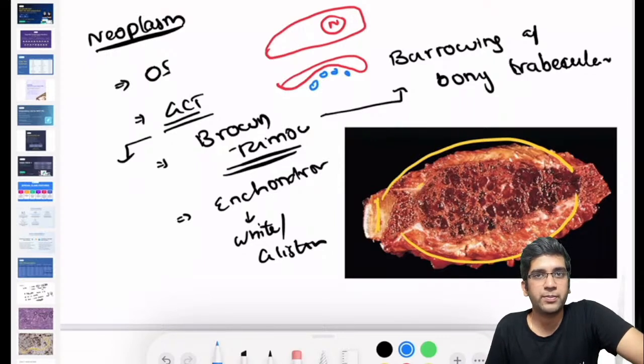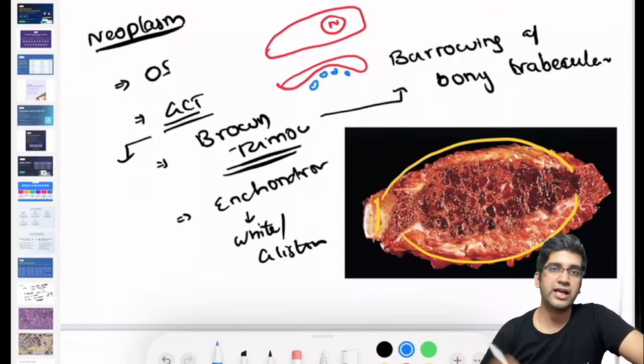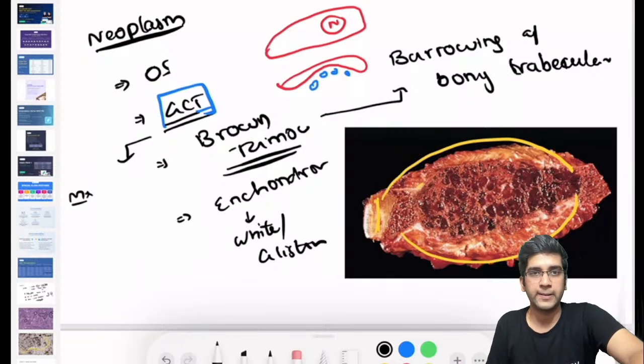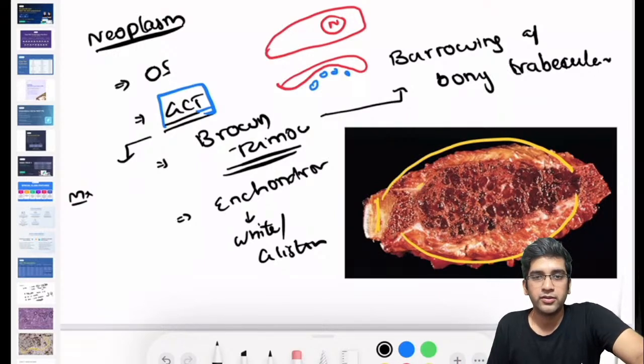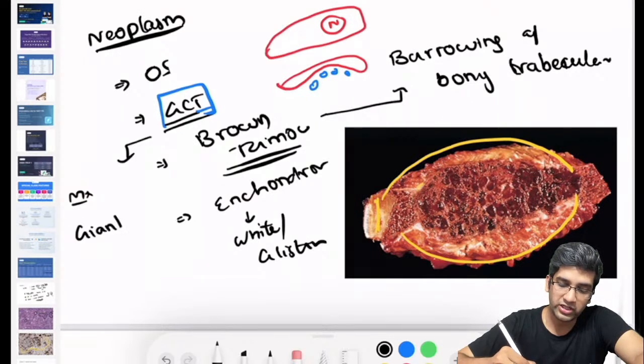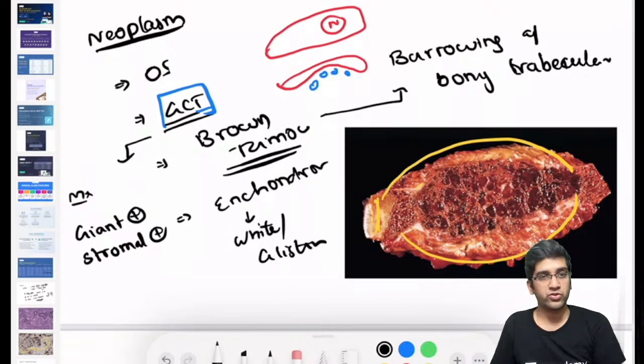I will have other features of hyperparathyroidism: hypercalcemia, bone pain, abdominal pain, and you might have renal stones. Those will be surrogate findings to tell me, okay, this is definitely a systemic disorder, hyperparathyroidism, right? GCT is a classical appearance. What will you see in microscopy of GCT? It is an abundant number of multinucleated giant cells. It's not just the multinucleated giant cells, they also have lots and lots of stromal cells. There's a good amount of giant cells as well as a good amount of stromal cells, right?